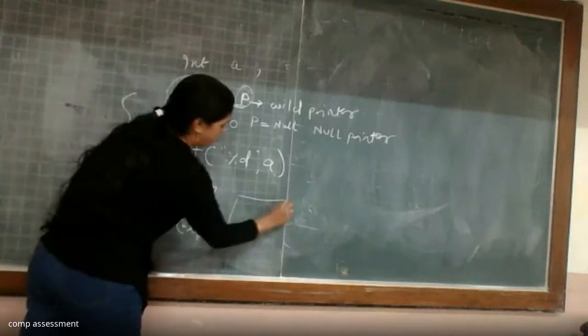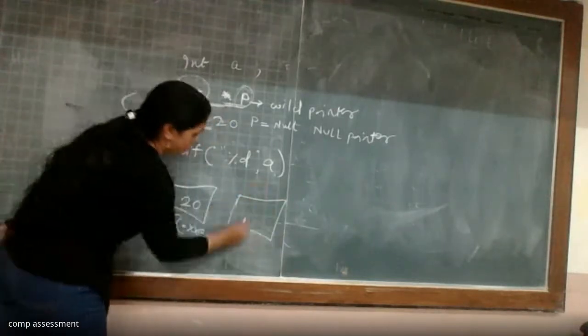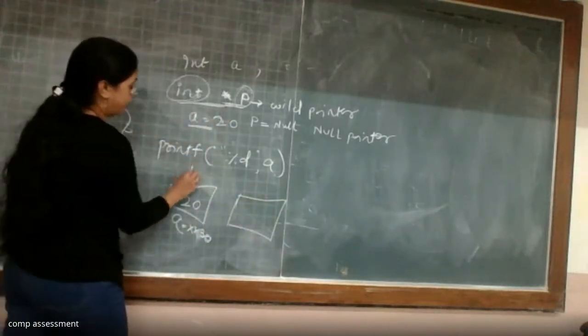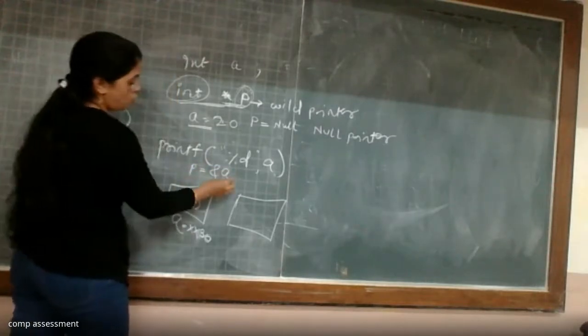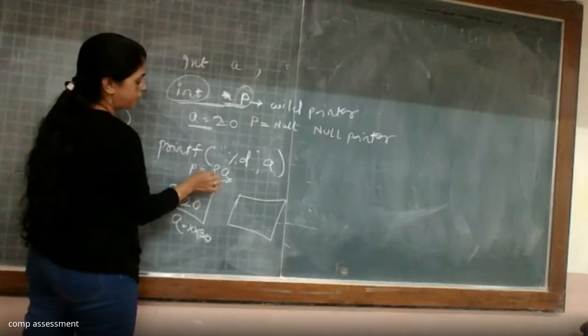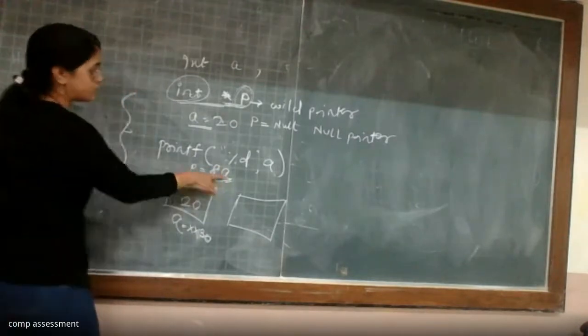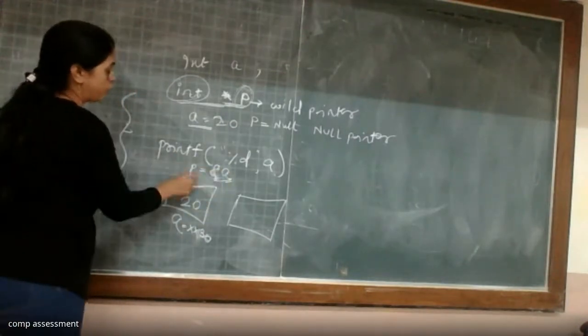And if I write P is equal to ampersand A, with this unary operator ampersand, it is going to assign the address to this pointer variable P.